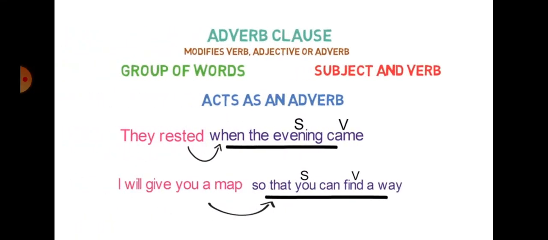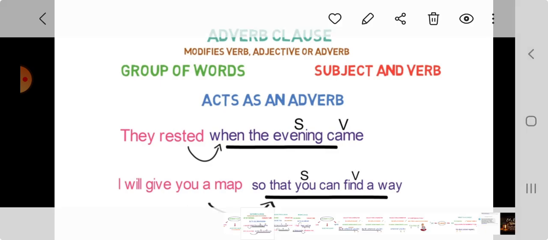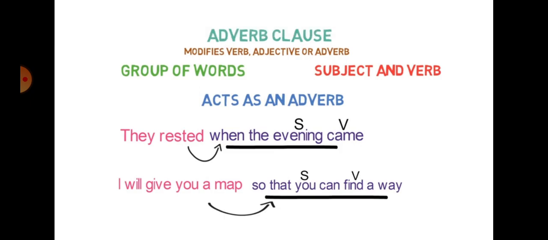And let's come to the last one, the adverbial clause, or we can call it adverb clause. So basically, as we have understood in our last two clauses, noun clause defines noun, adjective clause defines adjective. So adverbial clause defines adverb. Very good. It modifies a verb, or sometimes an adjective or adverb. It has a group of words as well, with a subject and verb also. If you see the example, they rested when the evening came.